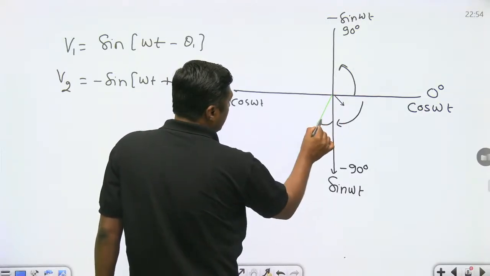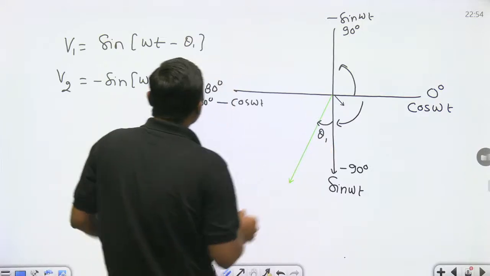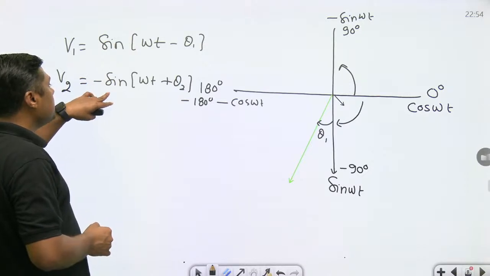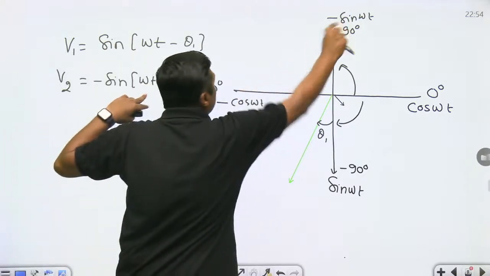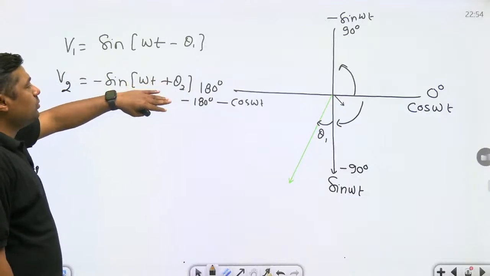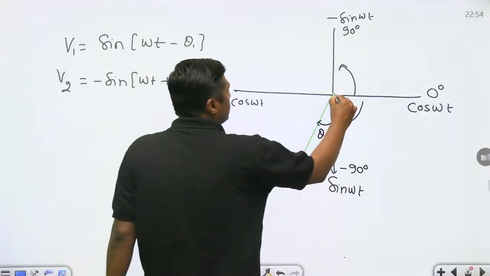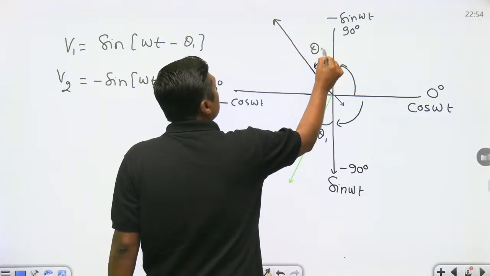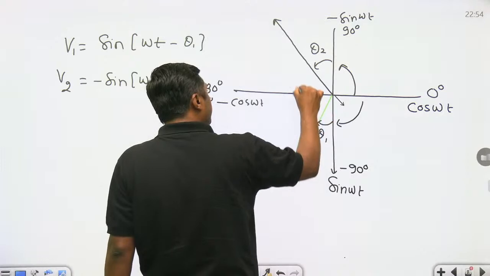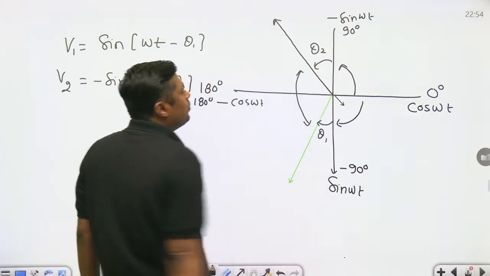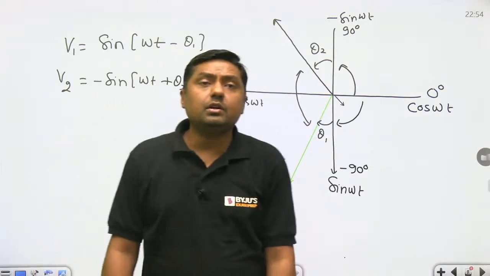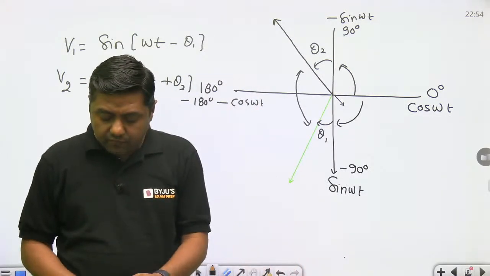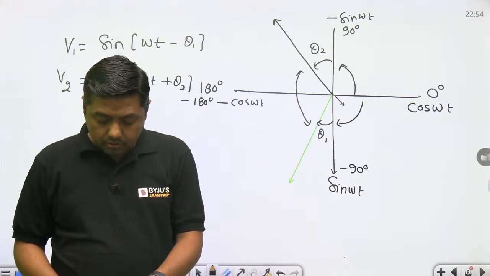So this is theta 1. That is the phasor, the representation of the first one. What is the representation of the second one? Minus sign means this one. Plus theta 2. Theta 2 means anti-clockwise direction, that is the angle. Now, this is theta 2. Now you can find the phase difference between these two. Okay, so that is the method. We can draw the phasor and we can find the value, right?